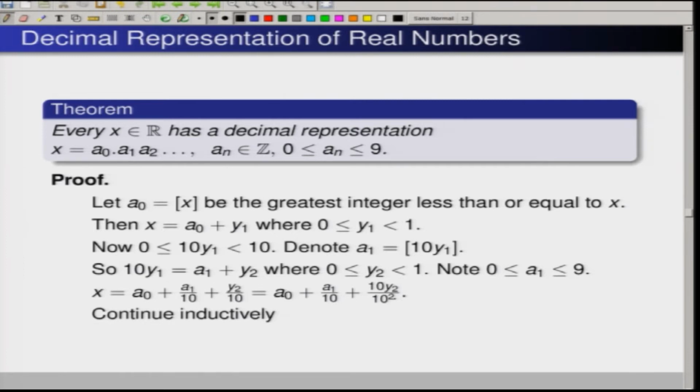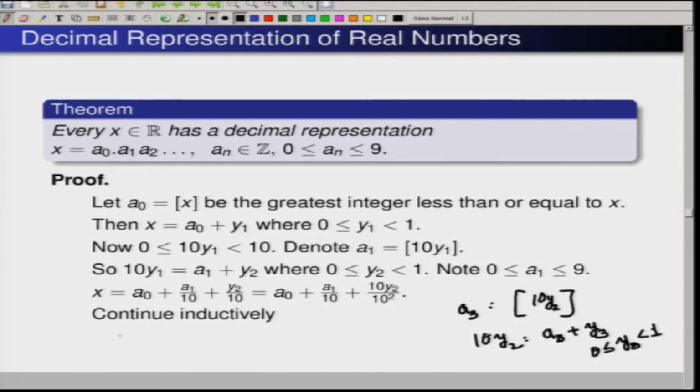Now, look at 10 y 2. Take the greatest integer of it and call it a 2, I am sorry, not a 3. Then 10 y 2 is going to be a 2 plus y 3, where this y 3 is non-negative and strictly less than 1.